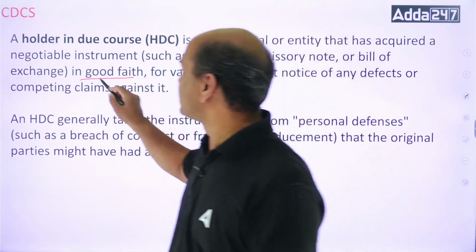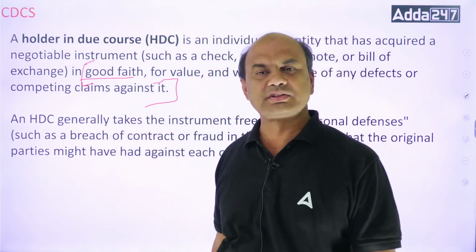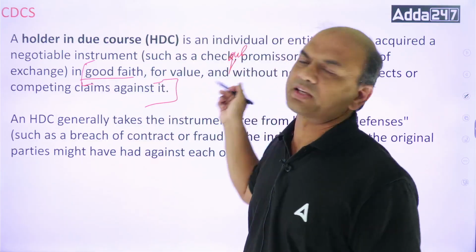Now, due course includes all these points. The check spelling is C-H-E-Q-U-E. We write it cheque.